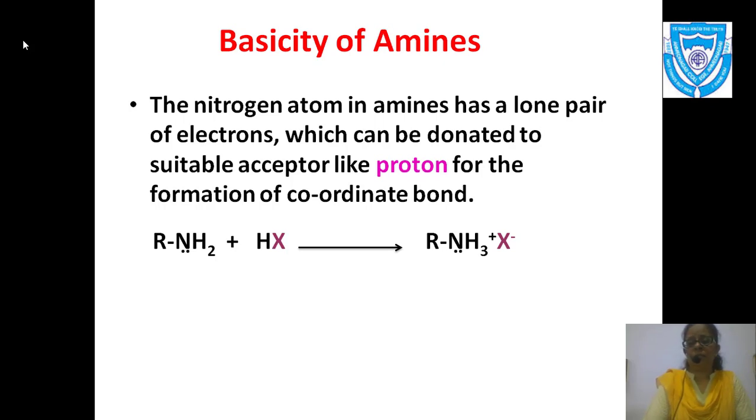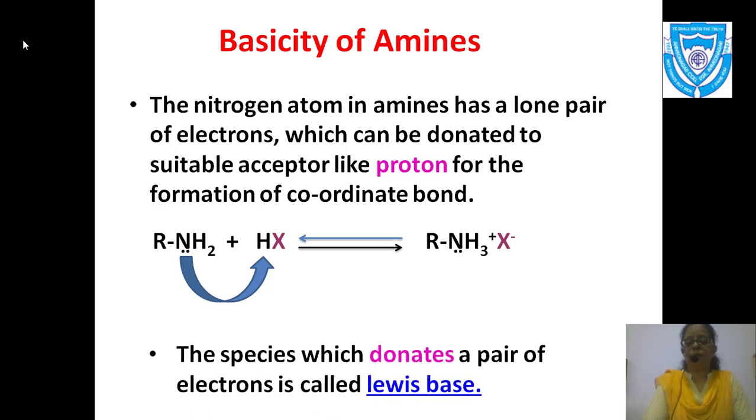R-NH3 plus and X minus. Now you can see here the electron pair is donated to H plus and a coordinate bond is formed between nitrogen and hydrogen. Is it clear? Now, the species which donates a pair of electrons is called a Lewis base.